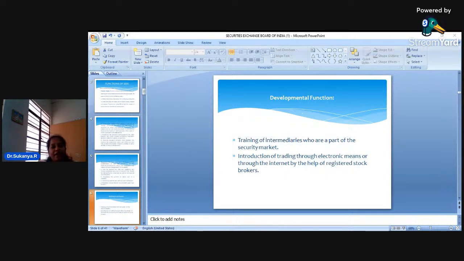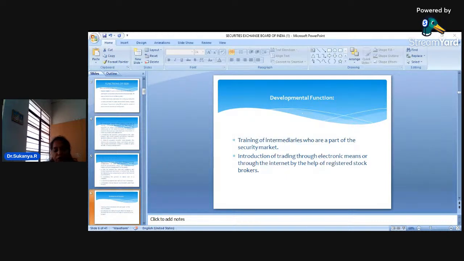The idea of providing training, particularly to the financial intermediaries, that is, the agents. Now, SEBI will organize frequent training programs for these agents so that they will know how to advise the investors. Dear students, we are going to rely on these brokers, and we are going to invest our hard-earned money. You know very clearly how much effort you would have put in for earning the money. So when you want to invest in the stock exchange, you will take the help of brokers.